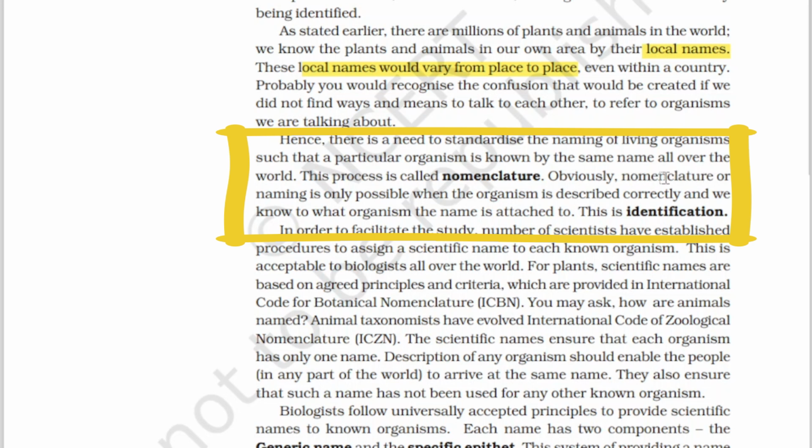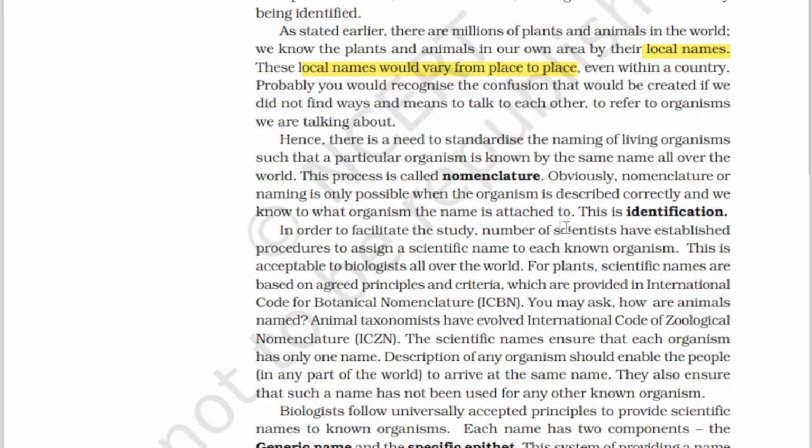Obviously, nomenclature or naming is only possible when the organism is described correctly, and we know to what organism the name is attached. This is called identification. Before naming, what we need to do is identify the organism. You can't give some different name to a tree or animal or any other organism without first identifying it. After identification, we propose a name for that particular organism. In order to facilitate the study, a number of scientists have established procedures to assign a scientific name to each known organism.